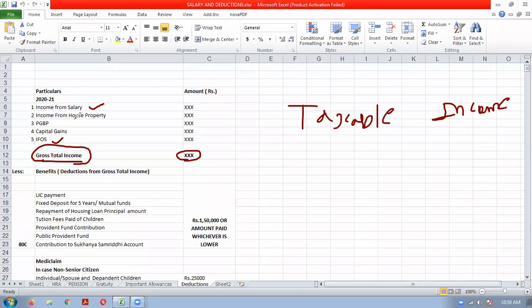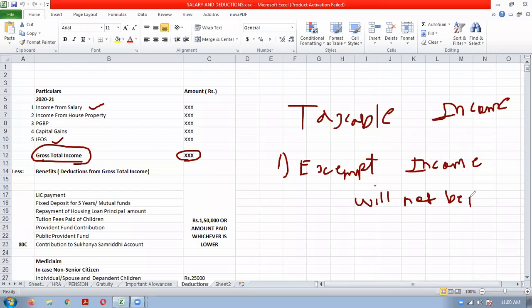Exempt income, meaning income which is exempt under the Income Tax Act, will not be included in gross total income. Keep this very important point in mind: gross total income excludes the exempt income.